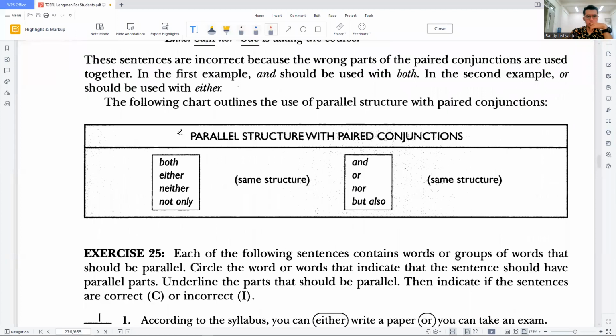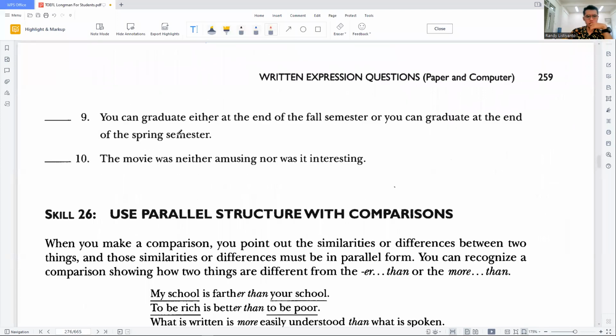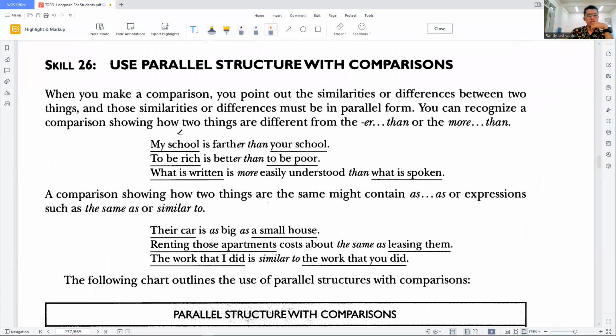Okay, let's move on to the last subtopic. Use parallel structure with comparisons. So we compare two or more things, and the things that are compared should be parallel or balanced. We can use "-er ... than" or "more ... than". When do you use "-er" and when do you use "more"?